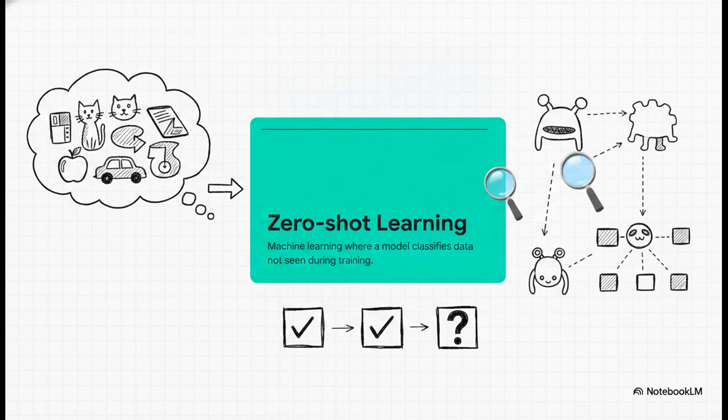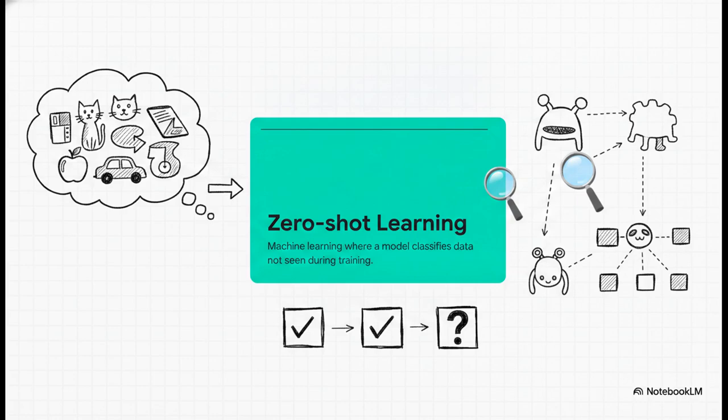And honestly, we're already seeing steps toward deeper capabilities with Z, zero-shot learning. Traditionally, AI models needed to see thousands of examples of an object to recognize it. But zero-shot learning is a type of machine learning where a model can accurately classify data it has never even seen during its training. By leveraging semantic relationships and past knowledge, this accelerating AI can now predict novel, totally unseen concepts without direct supervised training.